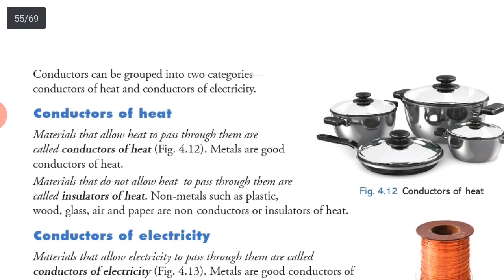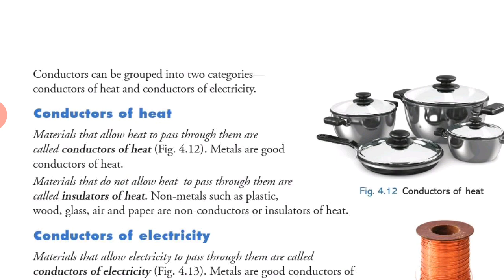You will see conductors are grouped into two categories: conductors of heat and conductors of electricity. Very interesting thing to understand. Conductors of heat, you can see some utensils are shown over there. They are conductors of heat. Materials that allow heat to pass through them are called conductors of heat.